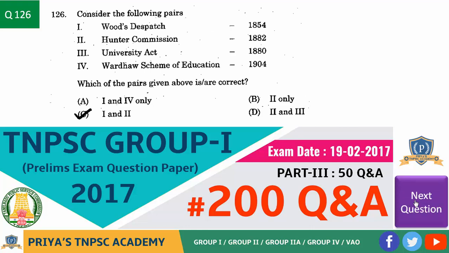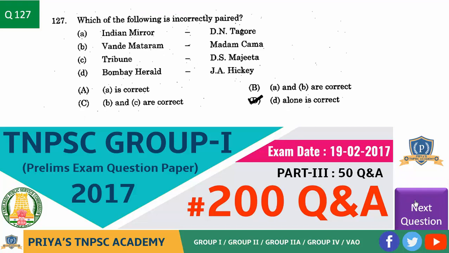Next question. Consider the following pairs. First one, Wood Dispatch 1854, Hunter Commission 1882, University Act 1880, Wardha Scheme of Education 1904. Which of the pairs given above is or are correct? So the answer is 1 and 2. That is Wood Dispatch 1854, Hunter Commission is 1882. It's a correct pair. Next question.